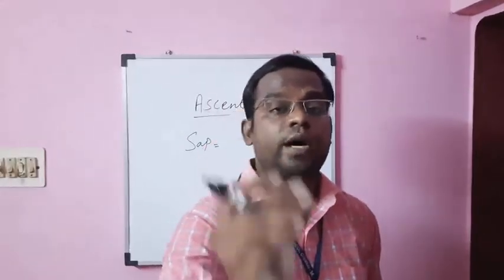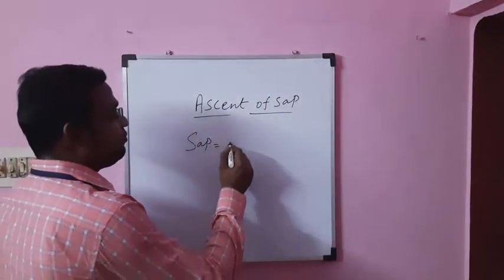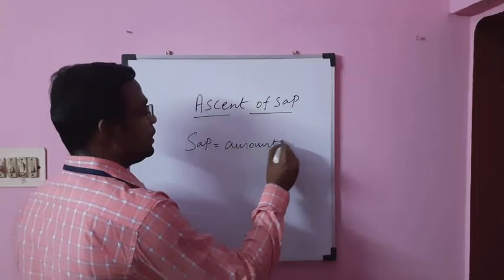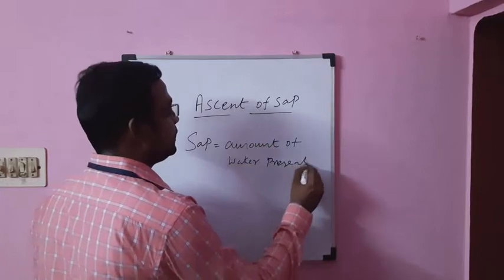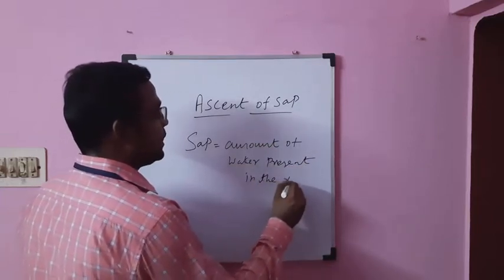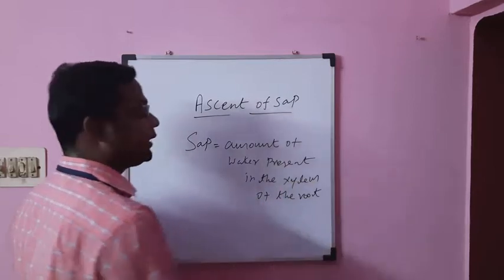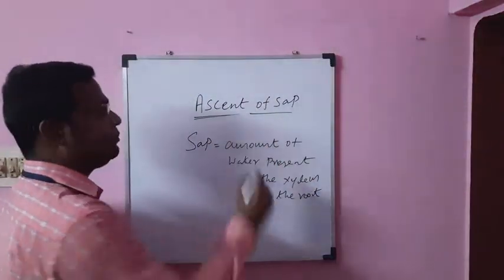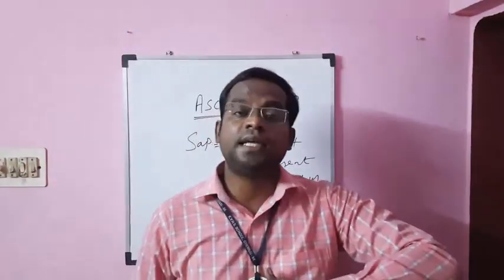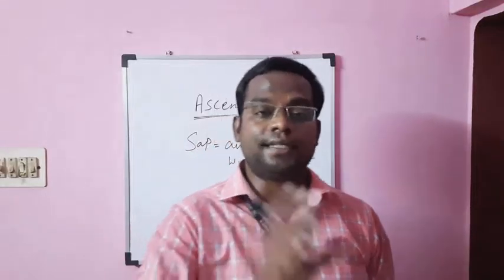That amount of water present in the xylem of the root is called the sap. And ascent means the movement of the water in the ascending direction, or the upward direction. That is called the ascent of sap.